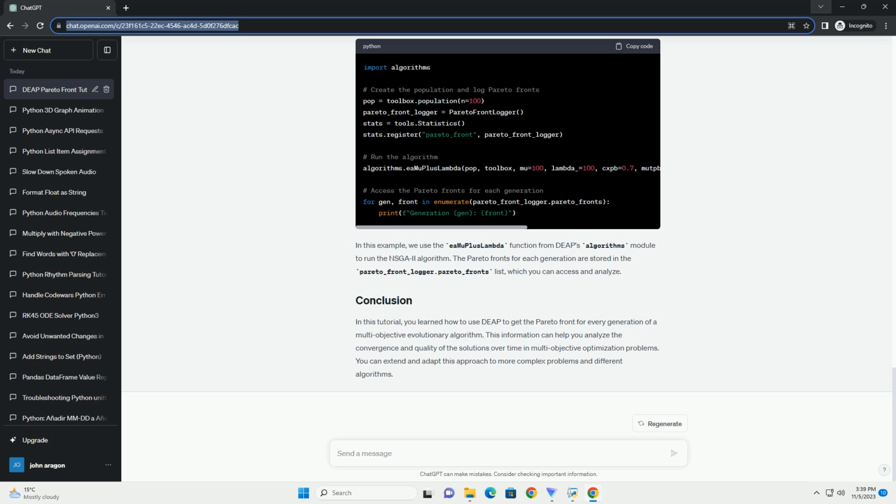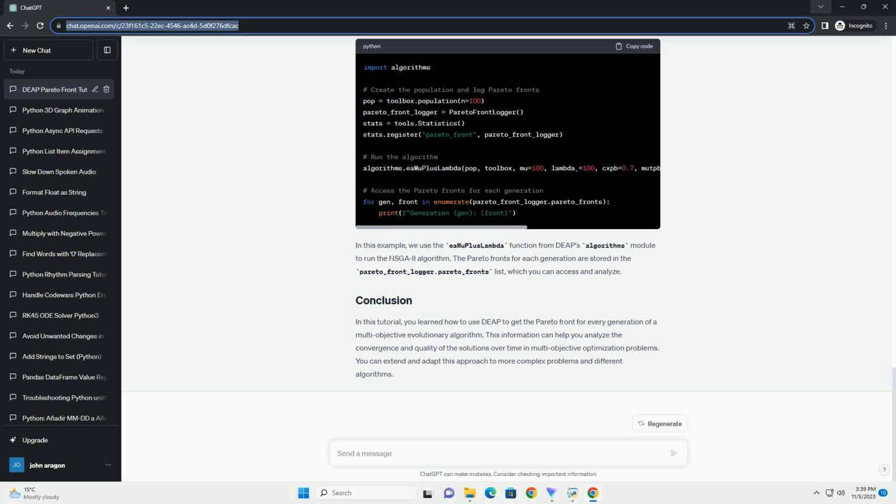Before we get started, make sure you have DEAP installed. You can install it using pip. You should also have a basic understanding of genetic algorithms and how DEAP works. If you are new to DEAP, I recommend reading some introductory materials on the subject.